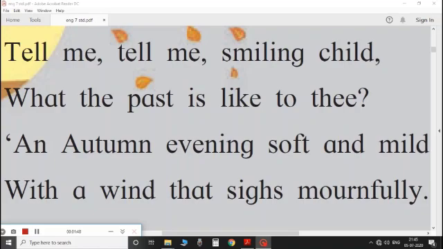back to it again. The quote for this stanza is, the past is there to learn from it, not to live in it, which means whatever has happened in the past, we should learn from it. Cherish the sweet memories, but don't live in it.